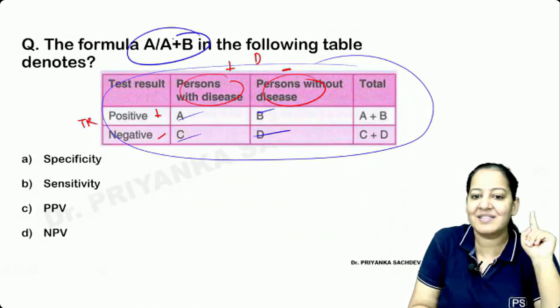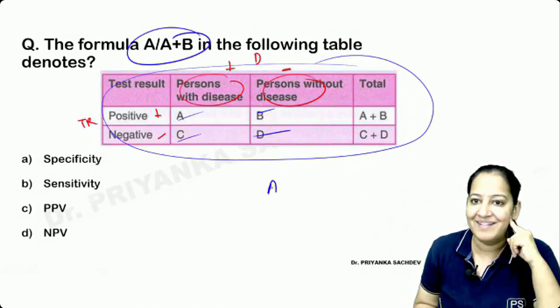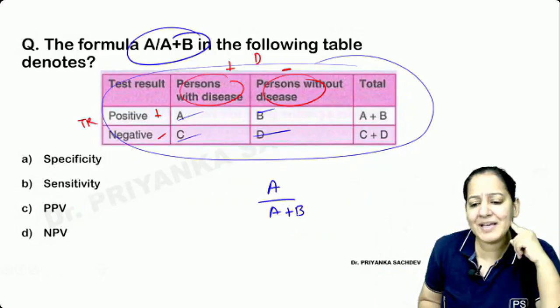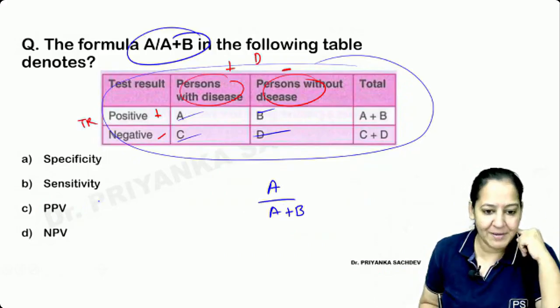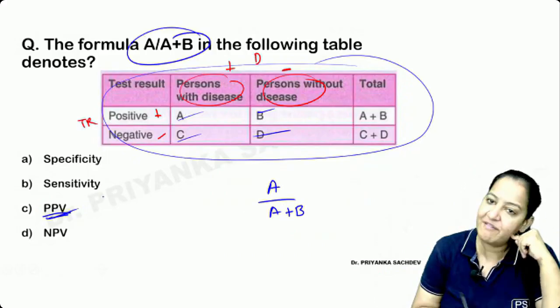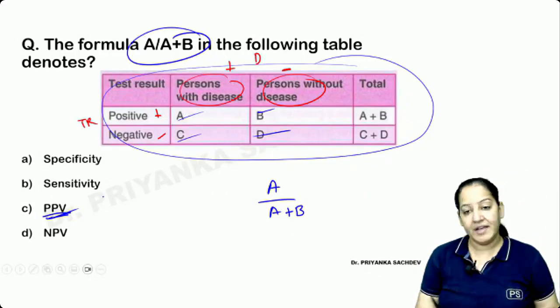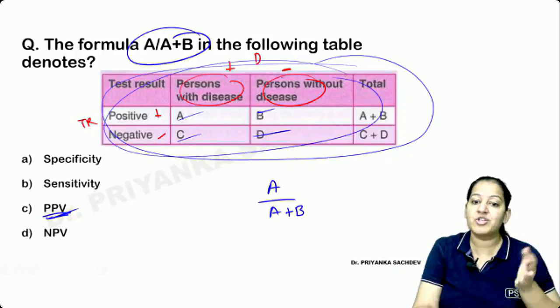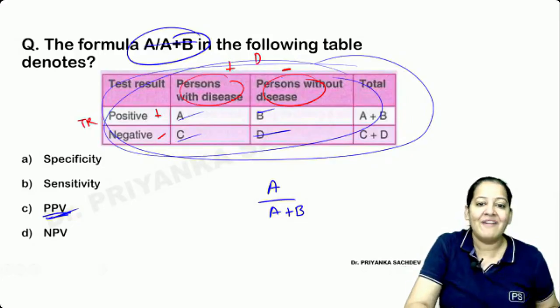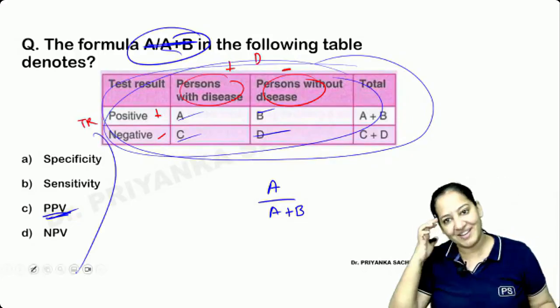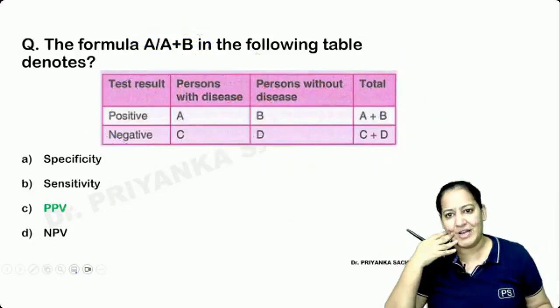They are asking A upon A plus B, whose formula is it? Now you tell me. A upon A plus B is the formula of positive predictive value. Okay, yes, we know that. So the correct answer here is positive predictive value. In the same way, I can twist the same question 4 times. I will keep on changing the formula and the answer keeps on changing. I'm not doing so. You already know what I will do.